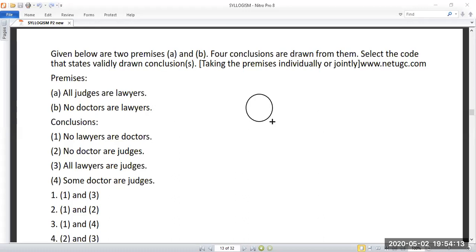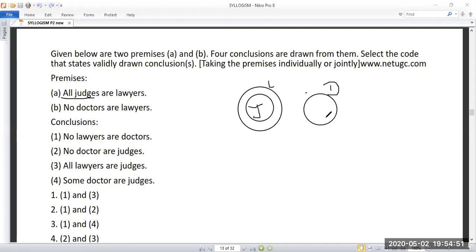Anybody have done this? So we'll start with the universal. So all judges are liars. Keep in mind all judges. So judges should be inside. So liars should be outside. So no doctors are liars. So what is the possibility? No doctors are liars. So this is doctors.